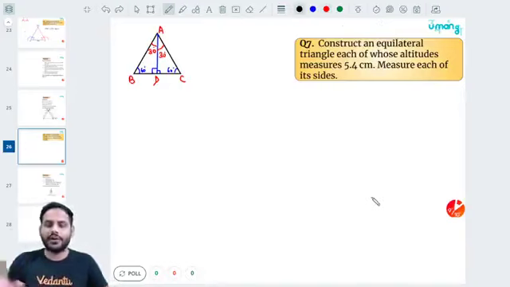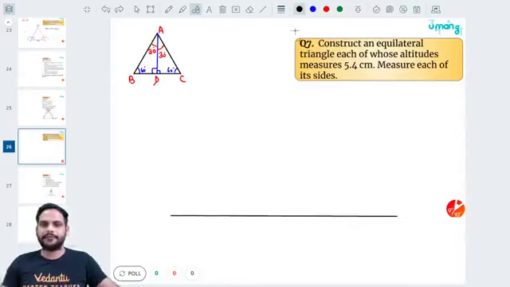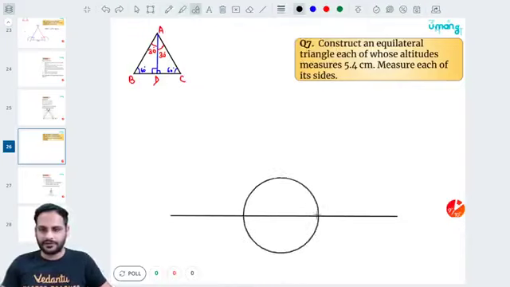But I don't know what is the side of this equilateral triangle. So first draw a side, a slightly long side, draw some side like this. Okay. And at the middle, draw one perpendicular, one angle of 90 degrees. Draw an angle of 90 degrees. Okay sir, let us draw an angle of 90 degrees somewhere over here in the middle.